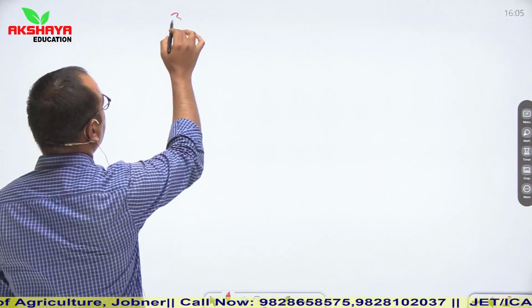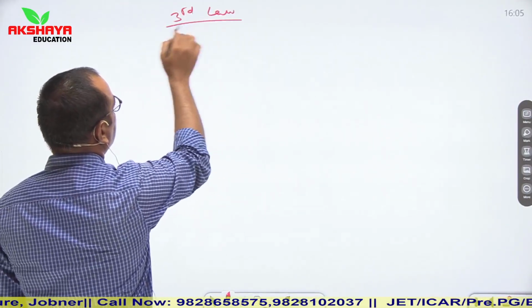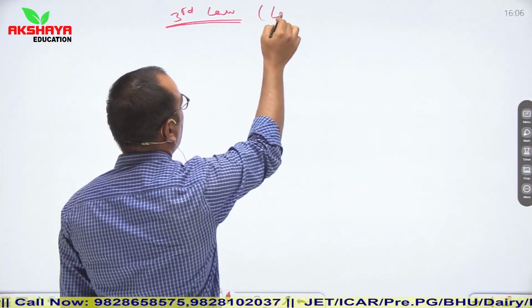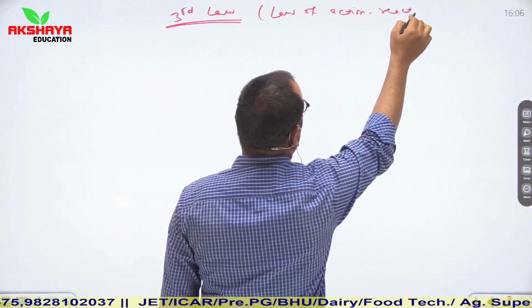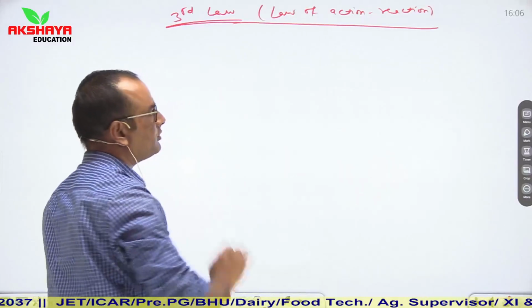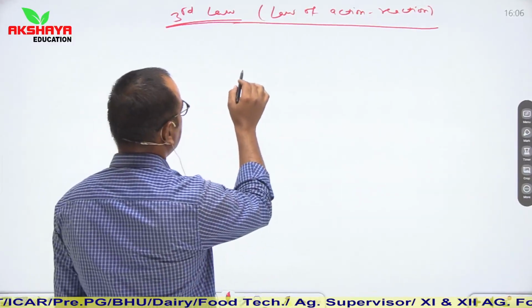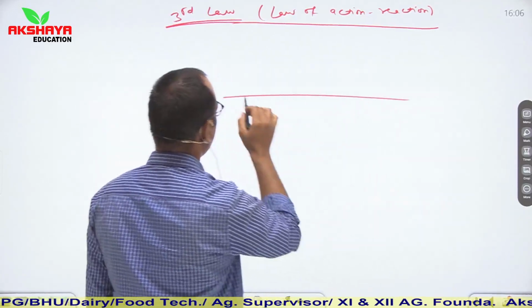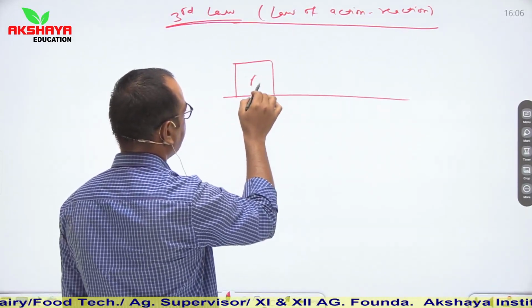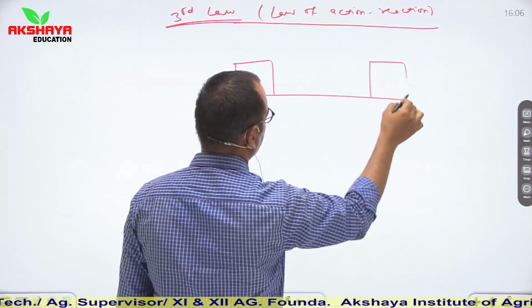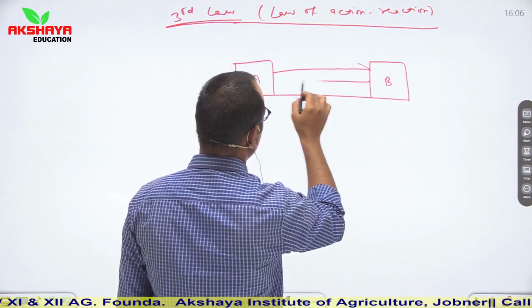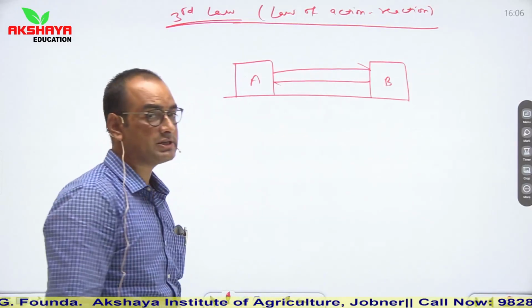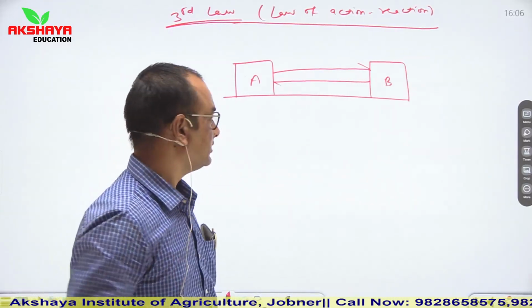Similarly, third law. So third law is known as law of action reaction. So according to this law, let us say there are two objects, object A and B. If A applies a force on B, then B also applies a force on A, which is similar in magnitude but opposite in direction.